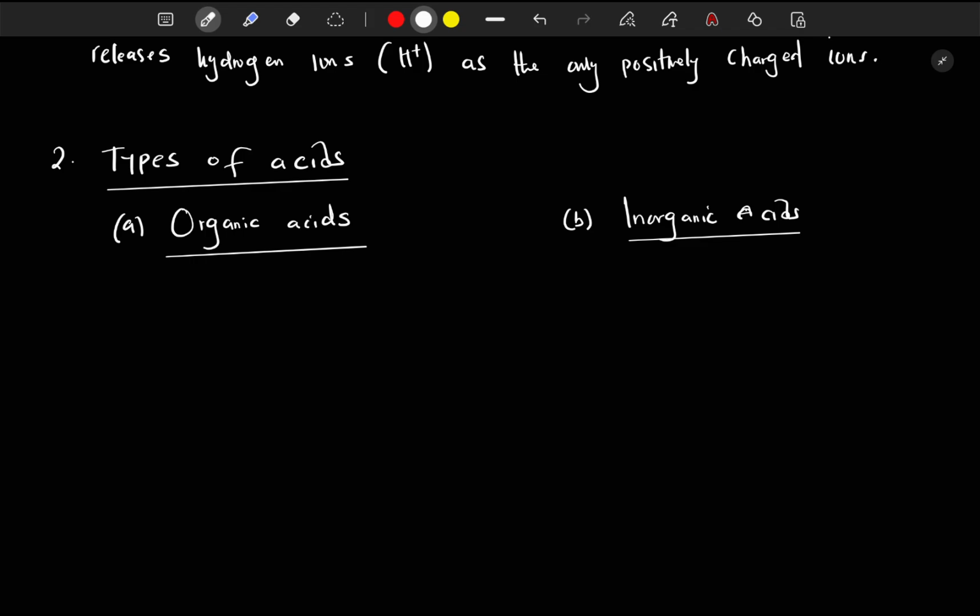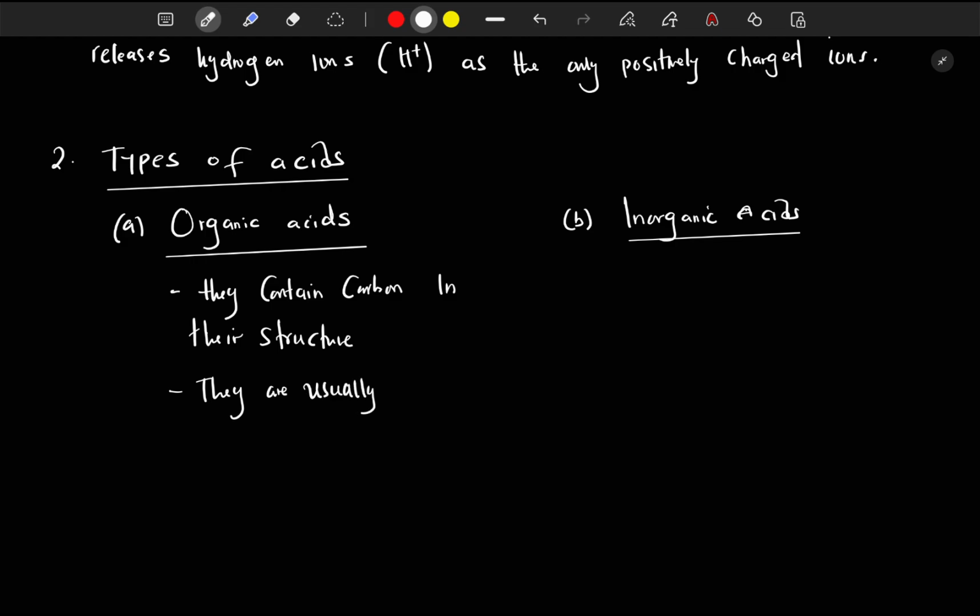So what are organic acids? Organic acids, these are acids that contain carbon in their structure. Okay? What else? They are usually weak acids. They are usually weak acids. We'll talk about what weak acids are later on.